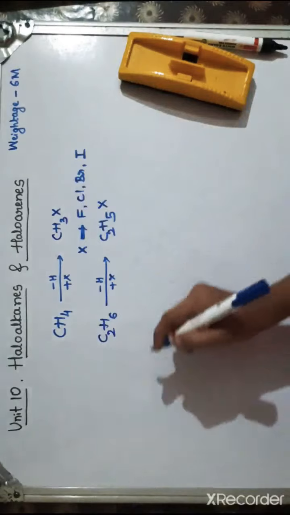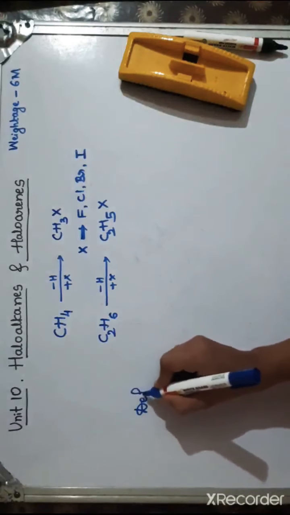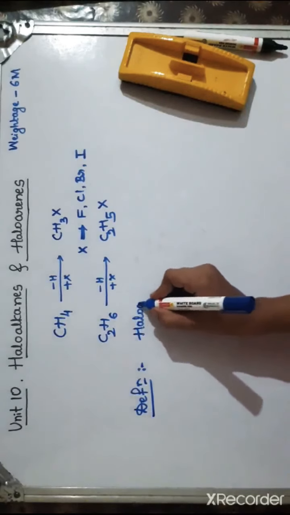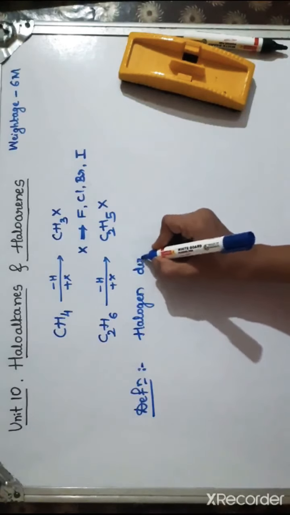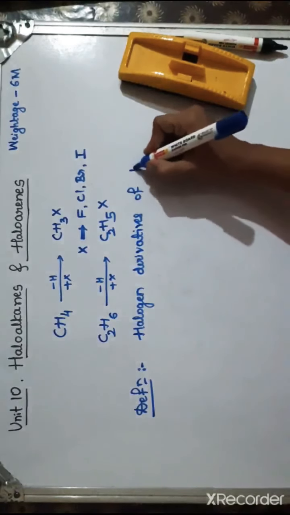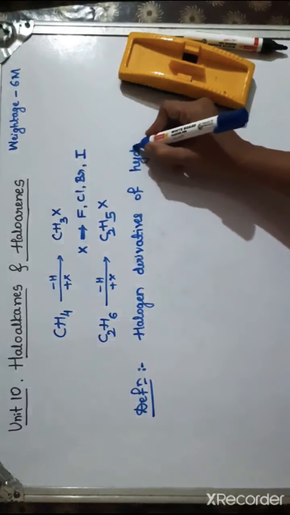So what will be the definition of haloalkanes then? Haloalkanes are the halogen derivatives of hydrocarbons, or aliphatic hydrocarbons to be specific. Haloalkanes are the halogen derivatives of aliphatic hydrocarbons. If you are considering a hydrocarbon, then it may be aliphatic or aromatic. If it is aliphatic, then we consider it as haloalkane. If it is an aromatic ring, then we consider it as haloarenes.